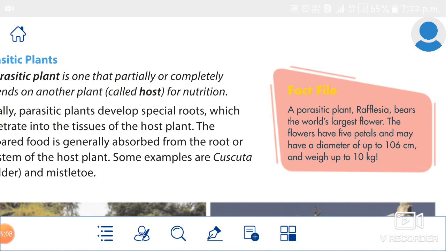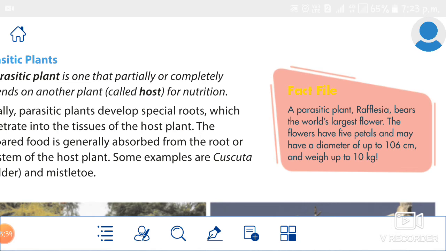This plant has no stem, no leaf and no root. Understand that? So this is also a parasite. Why? Because it does not have leaves, so this Rafflesia flower cannot prepare food by the process of photosynthesis. It does not have roots, so it cannot absorb water from the soil. So this plant is also a parasitic plant.